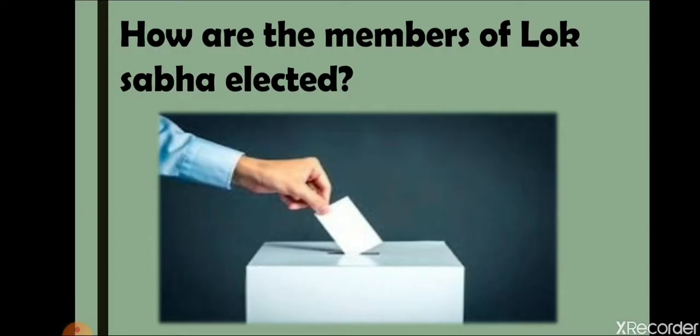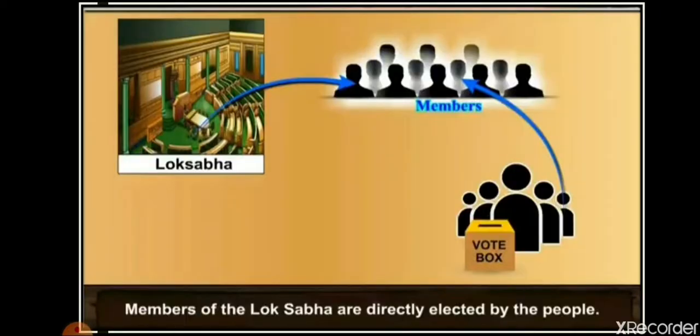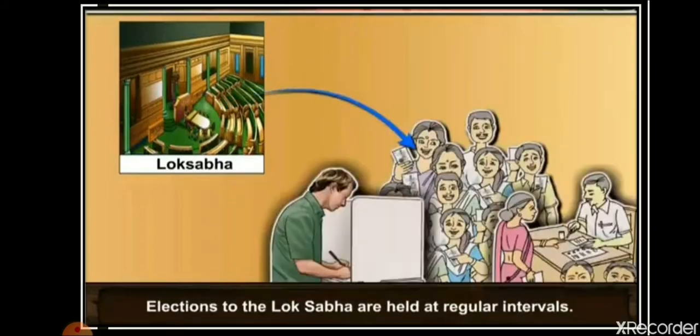Now let's have a look at how the members of Lok Sabha are elected. As all of you know, members of the Lok Sabha are directly elected by the people. The elections for the Lok Sabha are termed general elections, when elections are held all over the country. Elections to the Lok Sabha are held at regular intervals of 5 years. After every 5 years, the Lok Sabha is dissolved and a new Lok Sabha is formed.